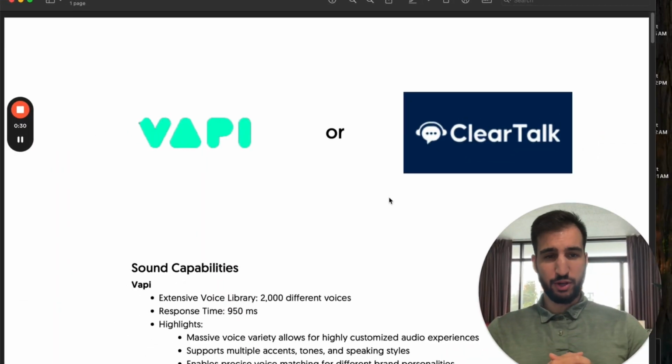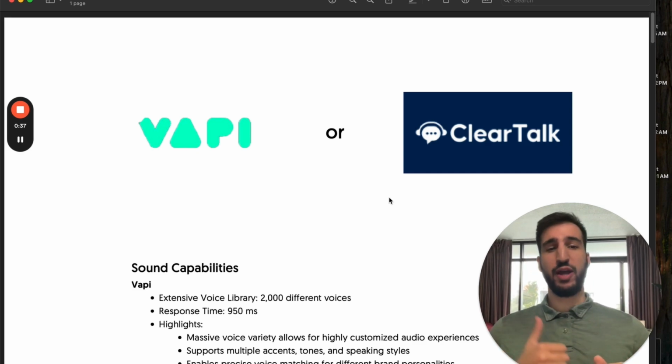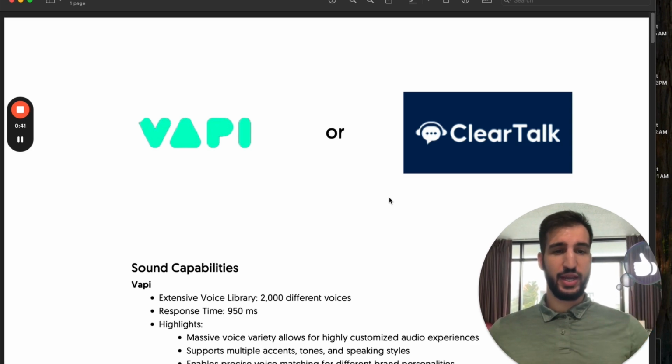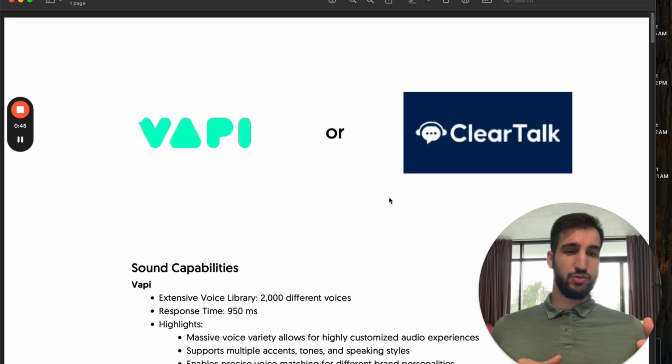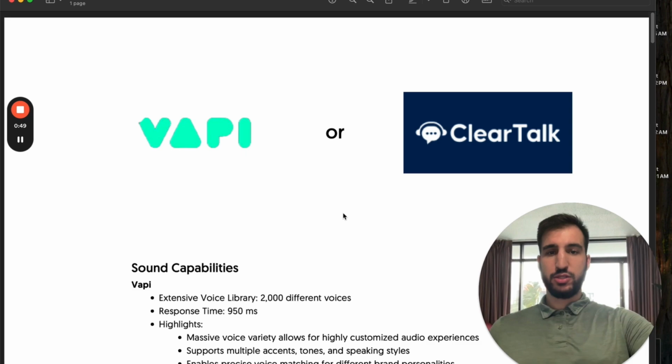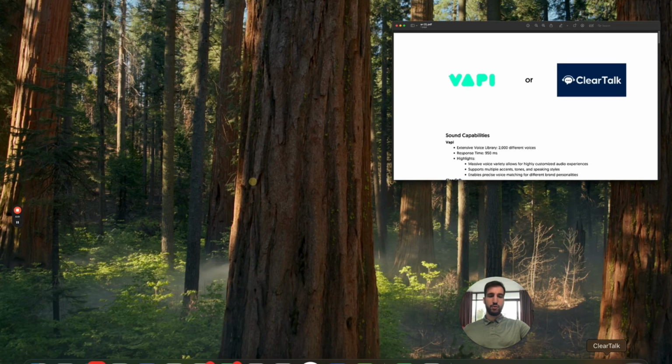You guys are probably wondering, what provider should I use? When should I use them? And what I'm going to do today is actually compare a platform called Vapi.AI and another platform called ClearTalk.ai. And I'm going to tell you, this is when you should use this, and all the different pros and cons of each of them, right? So let's actually show you what the platforms look like.